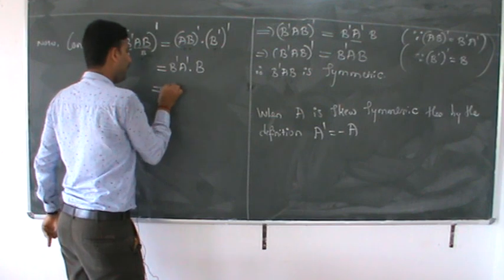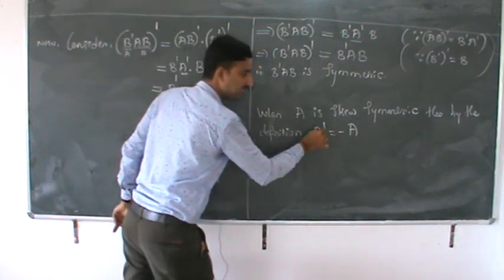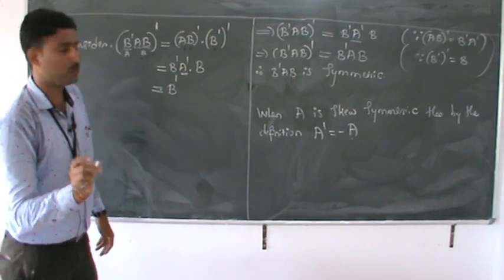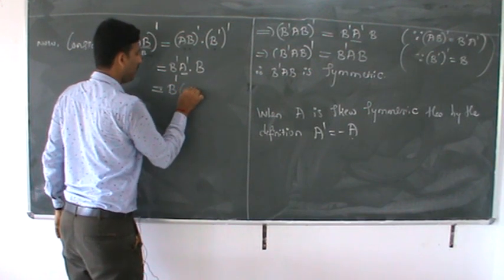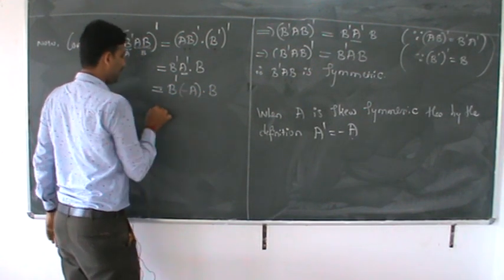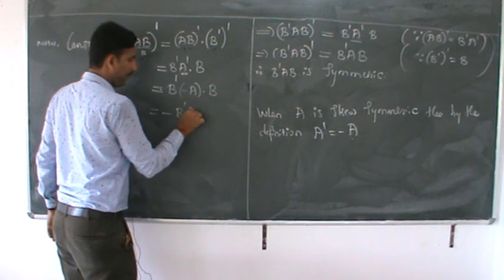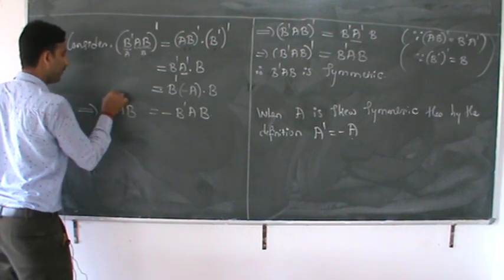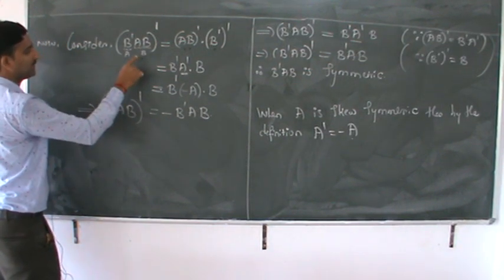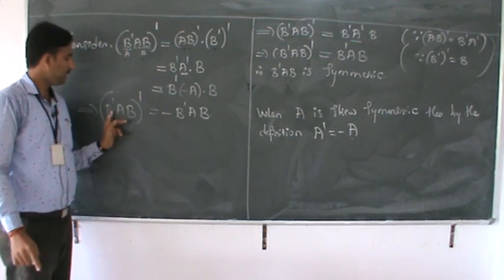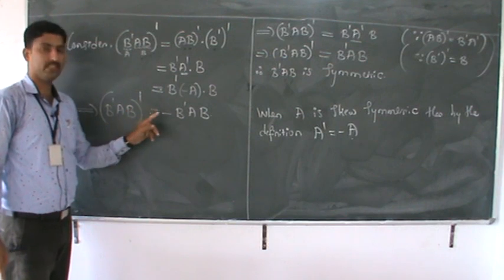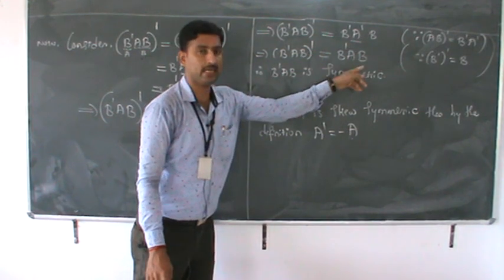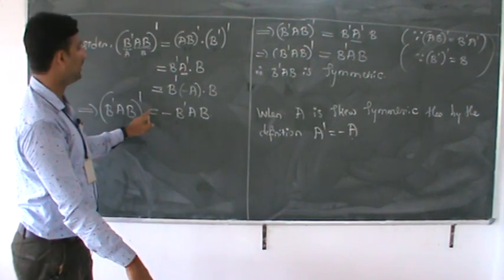What is the value of this A dash? A dash is nothing but minus A. Why? Because we have taken that A is skew symmetric. By definition, A dash is equal to minus A into B, which implies minus B dash AB. So B dash AB whole dash is nothing but minus B dash AB. What does it mean here? Earlier B dash AB whole dash was B dash AB. Here B dash AB whole dash is minus B dash AB.